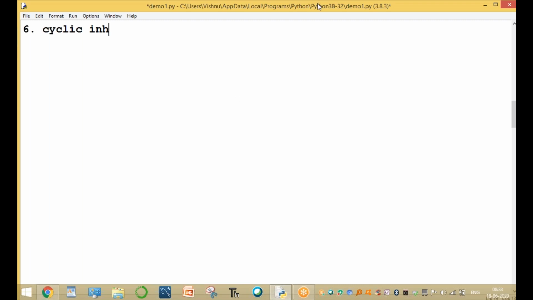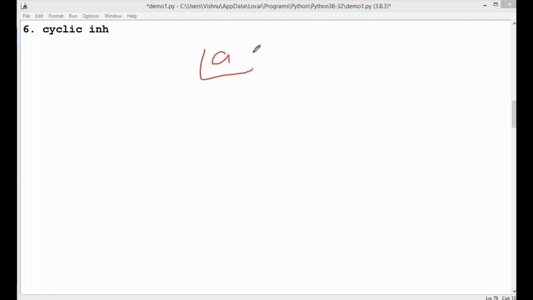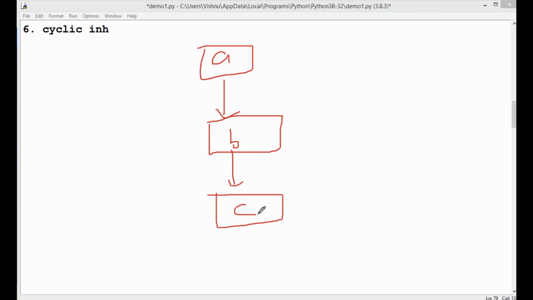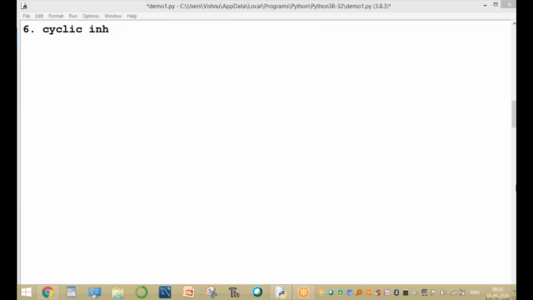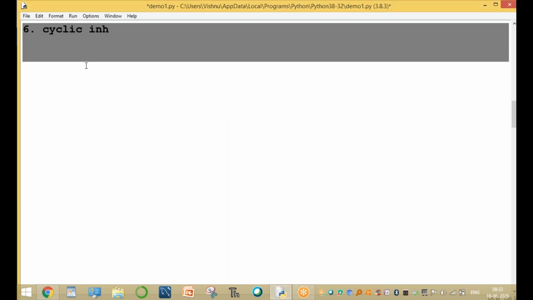Cyclic inheritance means, for example, there is class A, class B, and class C, which is called multi-level inheritance. Again, C is also derived from A. This concept is called cyclic. Python does not support cyclic inheritance, so there is no need to cover this concept. Some other programming languages like C++ and Java cover it, but Python does not. Clear, guys?